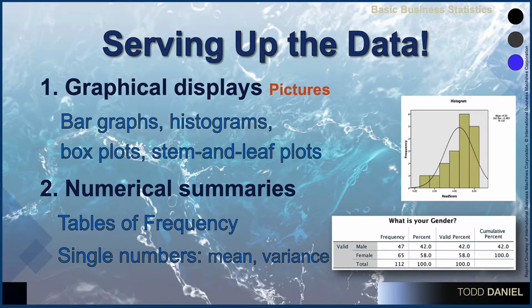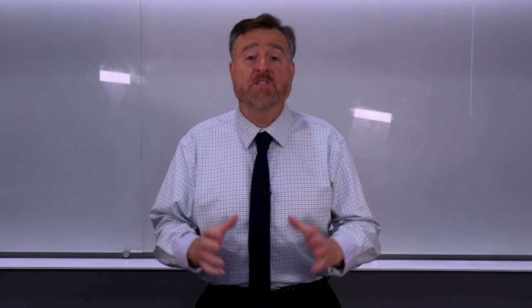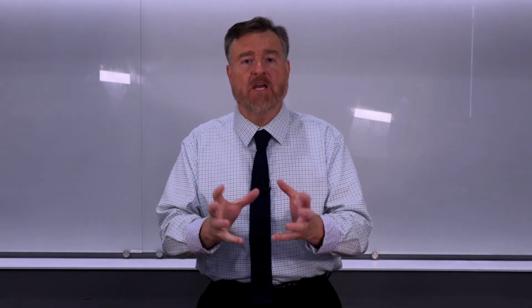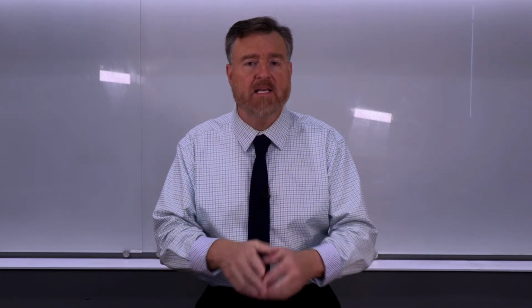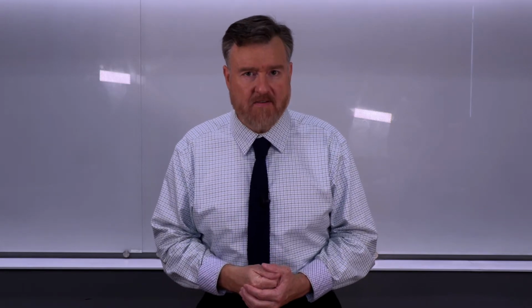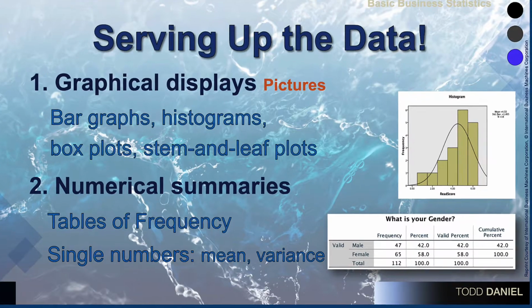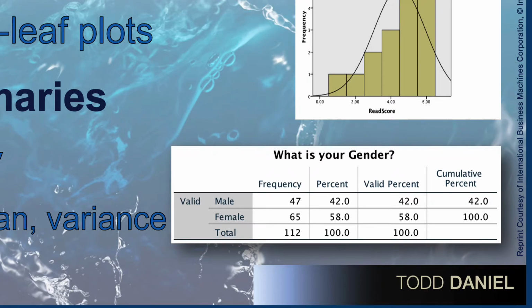We could create frequency tables showing how many scores exist in our data set and how often each type of score occurs. Or perhaps we will summarize a large amount of information into a single data point, such as a mean or a standard deviation. In this example of a frequency table, we see the values that are represented, we see the frequency of each, and a percentage, which best describes how many of each person was in our data set.